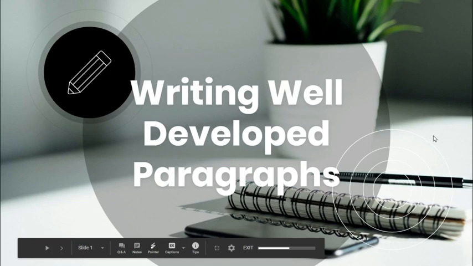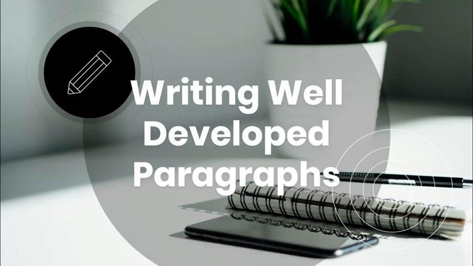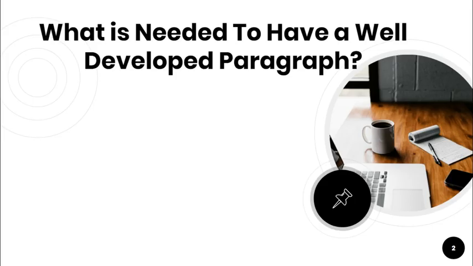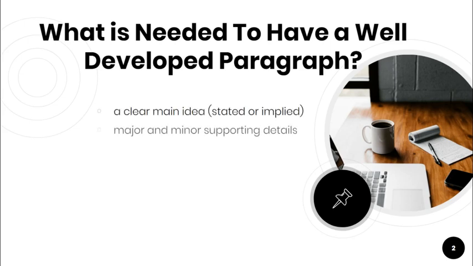Before writing well-developed thesis-driven essays, it is important to understand how to write a well-developed paragraph, since your essays will be comprised of paragraphs that support your thesis statement. A paragraph that is well-developed has a clear main idea which may be stated or implied. The paragraph contains sufficient major and minor supporting details that clearly relate to and support the main idea. A well-developed paragraph has unity and coherence. It also has transitions that allow for a smooth transition from one sentence to the next. We will be looking at each of these components throughout this lesson.